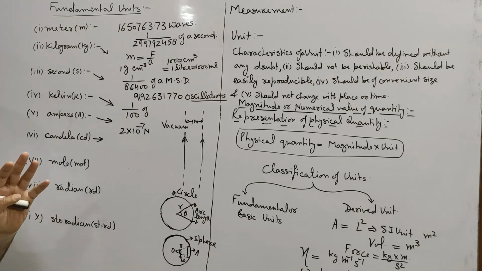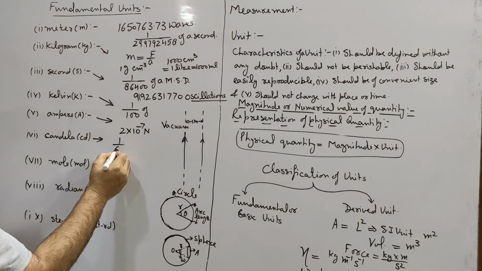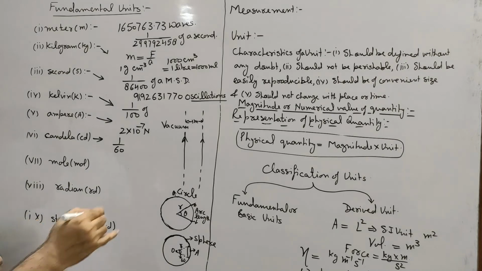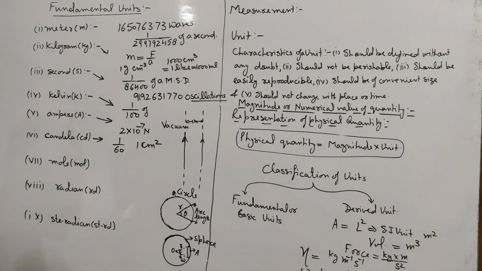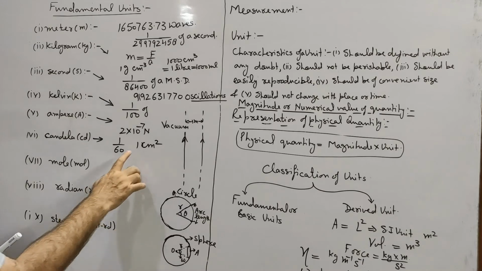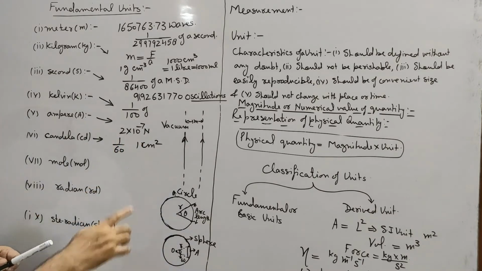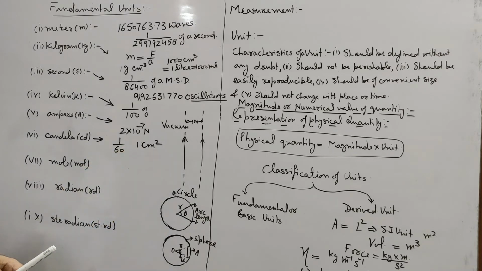If a perfectly black body is kept at the melting point of platinum and almost at a pressure of 1 atmosphere, then 1 upon 60 of the luminous intensity of 1 centimeter square area of the perfectly black body will be termed as 1 candela. If we take this area in meter square, then 1 meter square means 60 multiplied by 100 into 100.